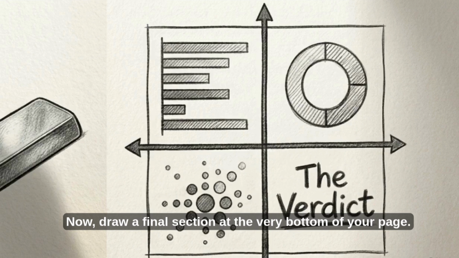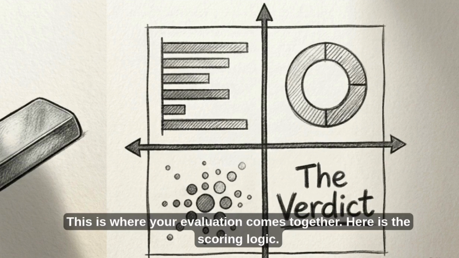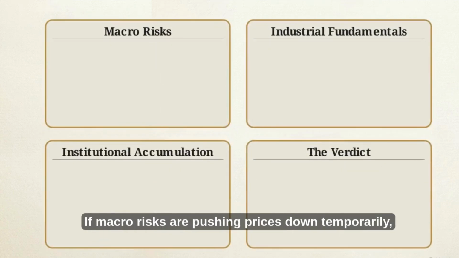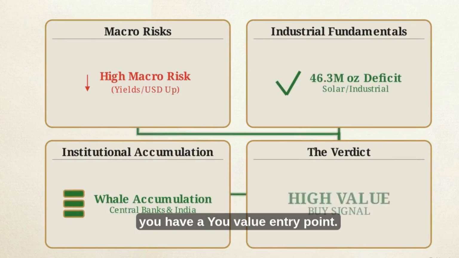Now, draw a final section at the very bottom of your page. Label it The Verdict. This is where your evaluation comes together. Here is the scoring logic. If macro risks are pushing prices down temporarily, but you confirm that industrial deficits and institutional buying remain massive, you have a high-value entry point.